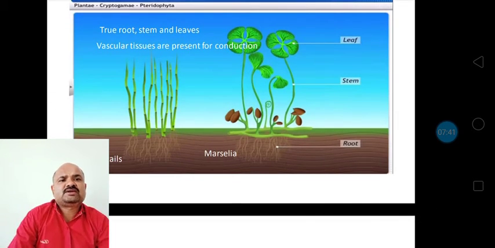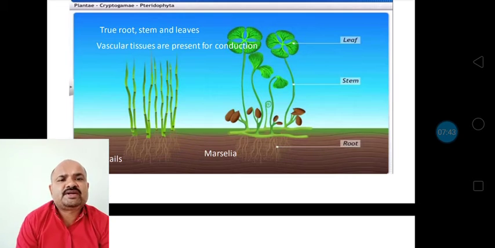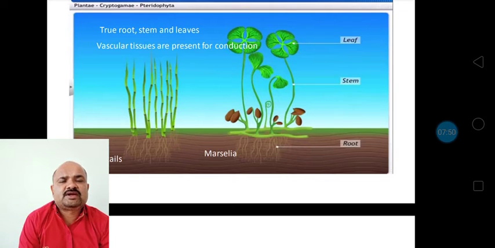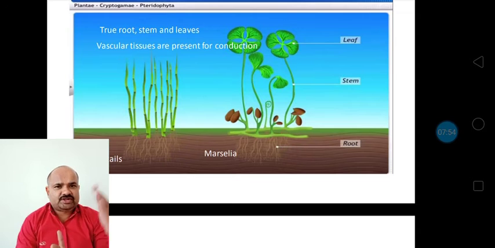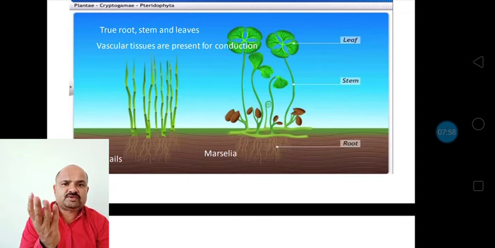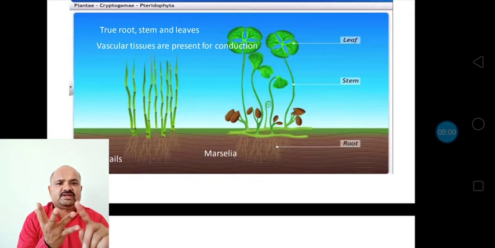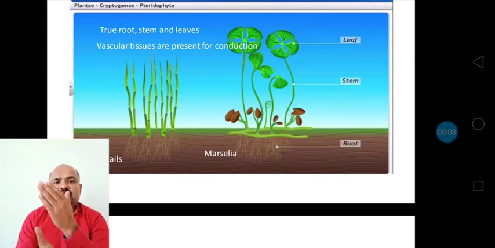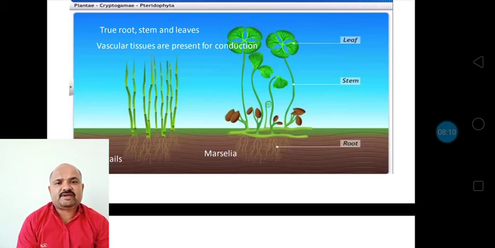So what are the characteristics of Pteridophyta? Here two plants are shown, Marsilea and horsetails. See here, evolution has taken place step by step. First of all it was algae, then it came to bryophyta. Algae were living in the water, bryophytes came on the bank of water. Now pteridophytes go away from the water, toward the terrestrial habitat.